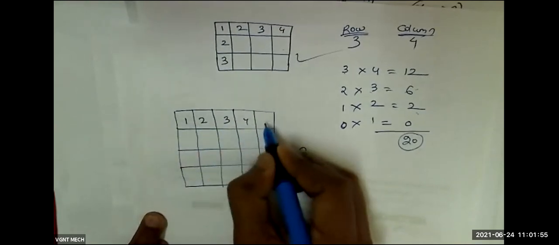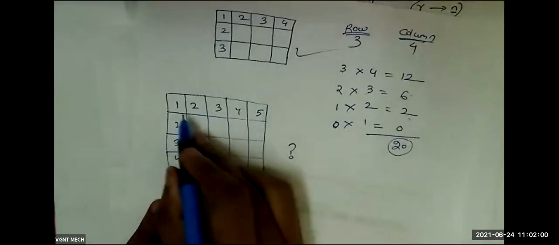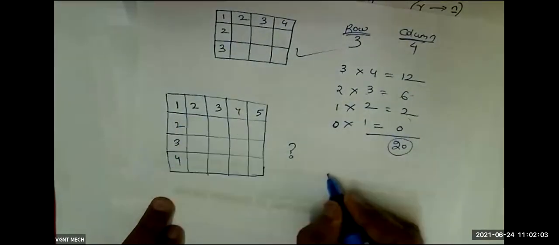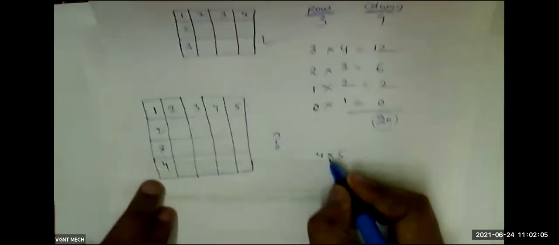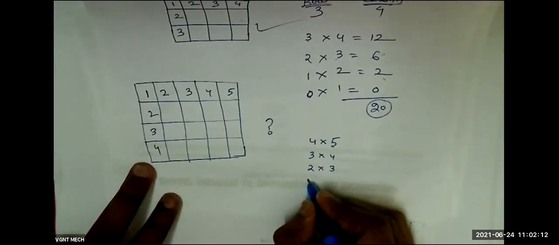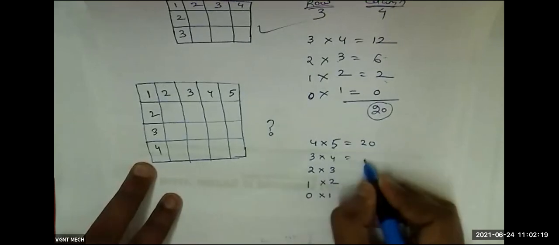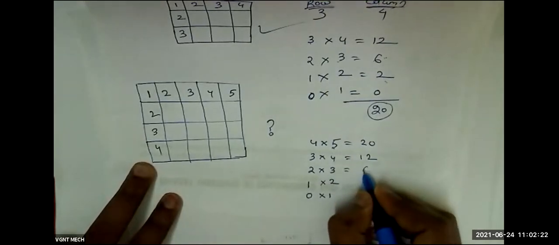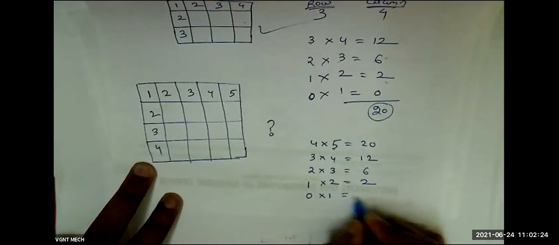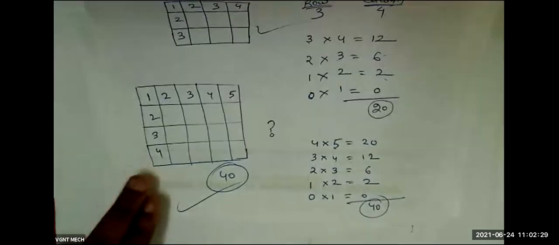Okay, so the clue is, how many columns are there? 1, 2, 3, 4, 5. How many rows are there? 1, 2, 3, 4. Okay, so columns are 5, rows are 4. So row is 4, column is 5. Then just decrease 1 each time: 4 and 5, then 3 and 4, then 2 and 3, then 1 and 2, then 0 and 1. Okay, so 5 into 4 is 20, 4 into 3 is 12, 3 into 2 is 6, 2 into 1 is 2, 1 into 0 is 0. Add all these things, and you will get 40. There are a total of 40 squares.